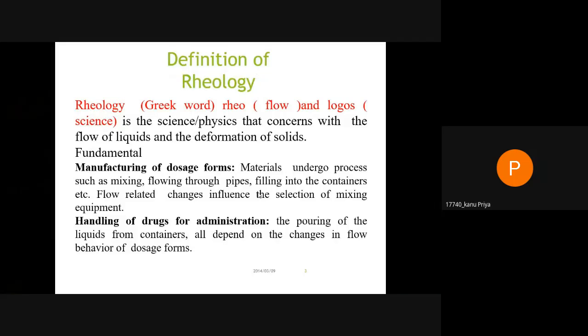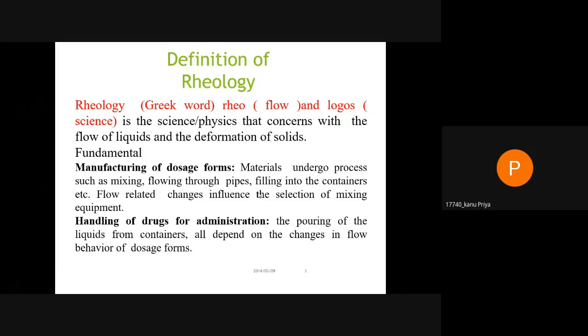Rheology, rheo means flow and logos means science, is a science or a branch of physics that is concerned with the flow of liquids and the deformation of solids. Fundamentals: manufacturing of dosage form. Materials undergo processes such as mixing, flowing through pipes, filling into containers, etc. Flow-related changes influence the selection of mixing equipment.